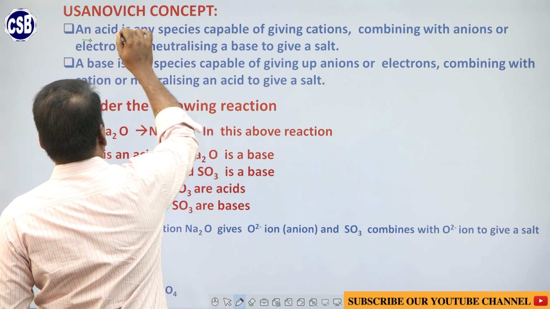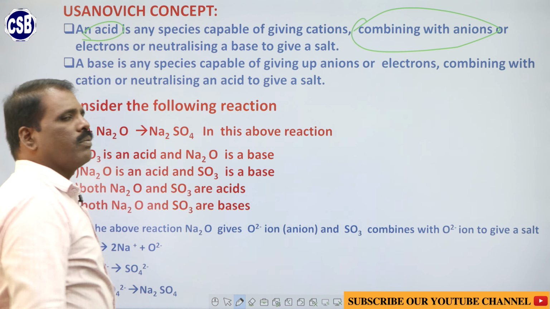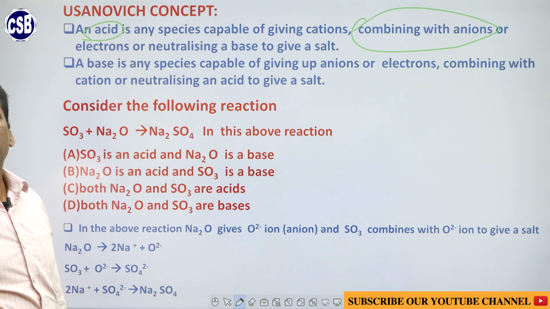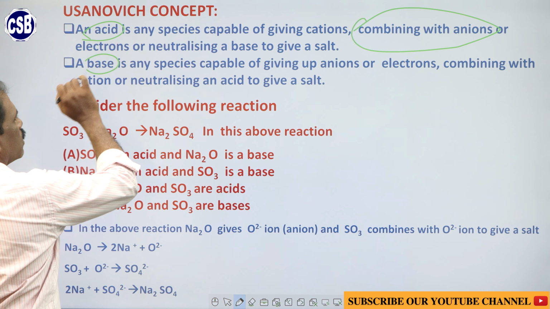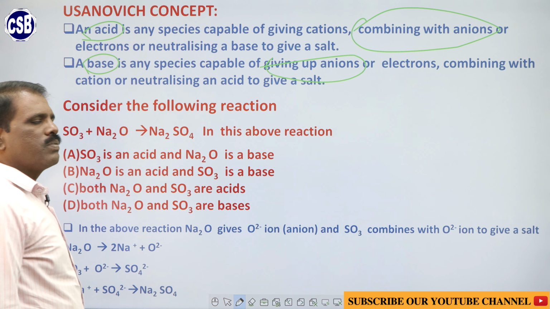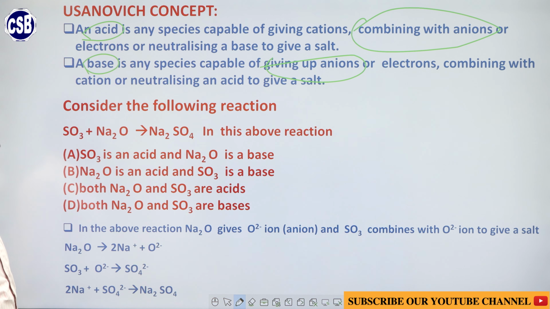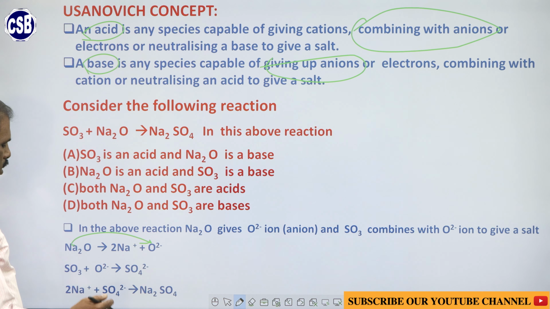An acid is a substance that combines with an anion to give away salt. A base is a substance that will give anions. So, the substance which gives anions is a base, and the one that combines with the anion is an acid. So, come to this equation. Here this Na2O gives anions and this anion combines with the SO3.